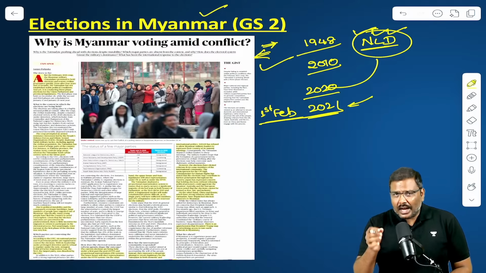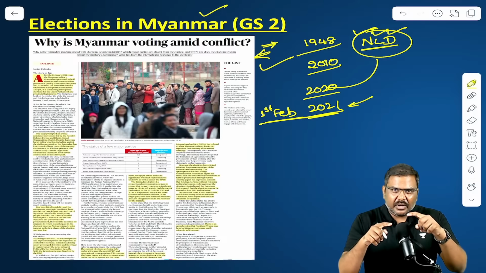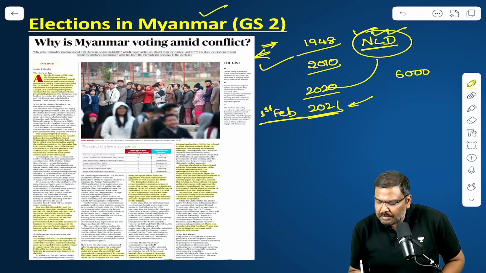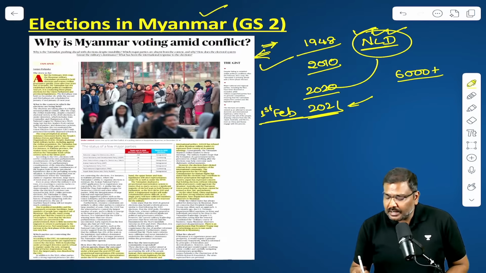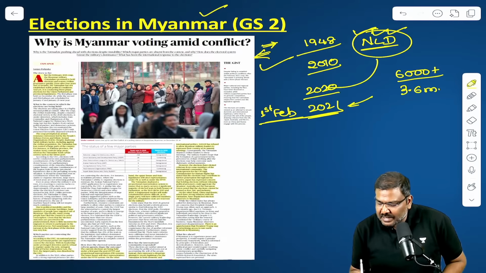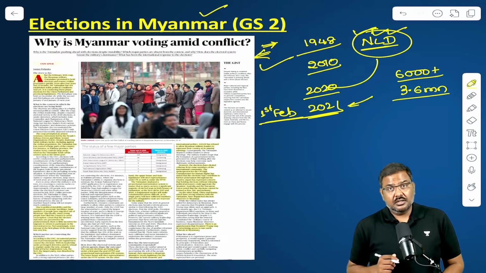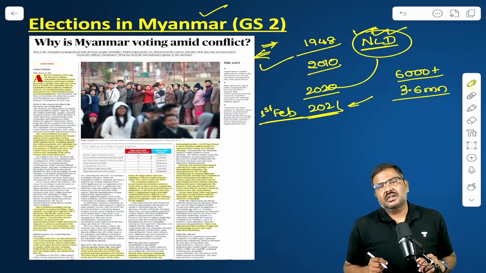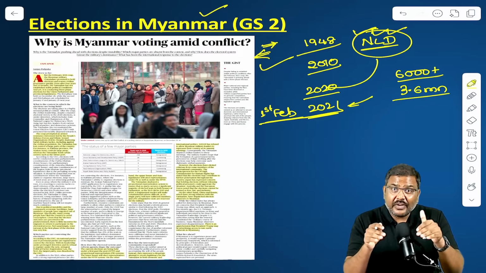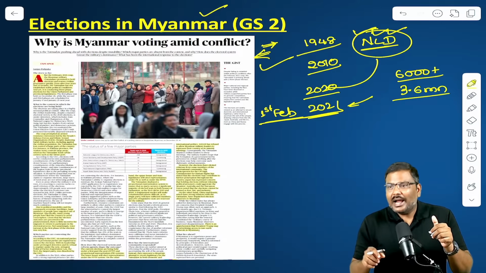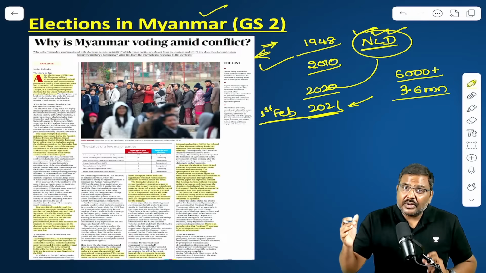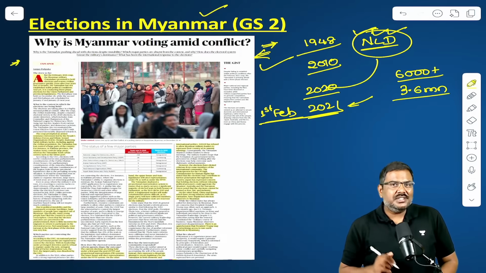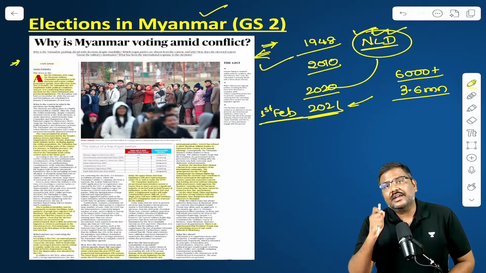As a result of this conflict between the rebel groups and the military, more than 6,000 people have been killed and more than 3.6 million, 36 lakh people, have been displaced. A lot of people have lost faith in the military rule, and because of the conflict, they have moved even out of the country. So now the question arises, why? What is the logic behind conducting elections?